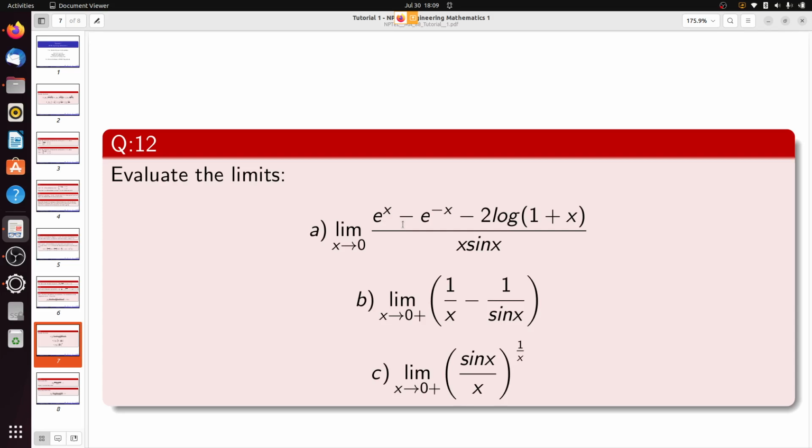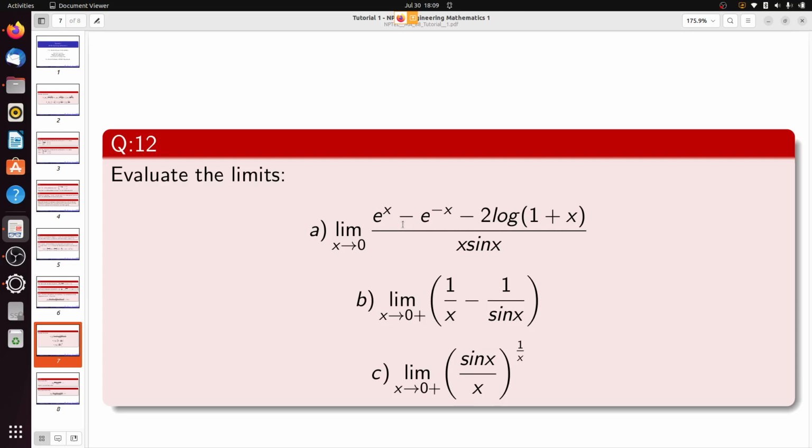So question number B is limit x tends to 0 plus of 1 by x minus 1 by sin x. It is a form like 1 by 0 minus 1 by 0. And then C is another kind of indeterminate form: limit x tends to 0 plus of (sin x by x) to the power 1 by x. We will learn today how to determine its value.